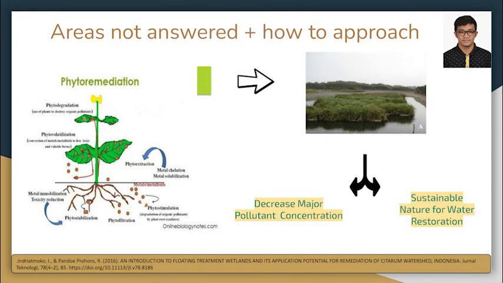In this slide, we can use another method, which is an organic method called phytoremediation. Using phytoremediation, we can improvise the method to become a floating treatment wetland, where macrophytes have been added to increase the removal efficiency instead of using only water plants. This method can decrease a large number of major pollutants, and it is a sustainable, nature-based method for water restoration.